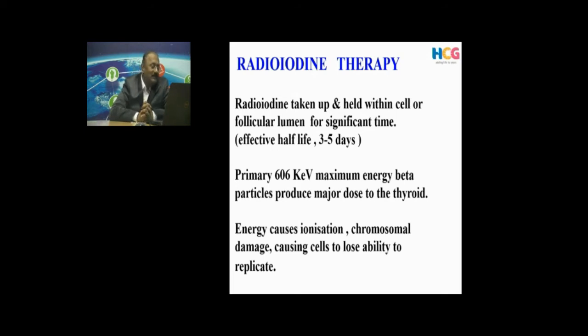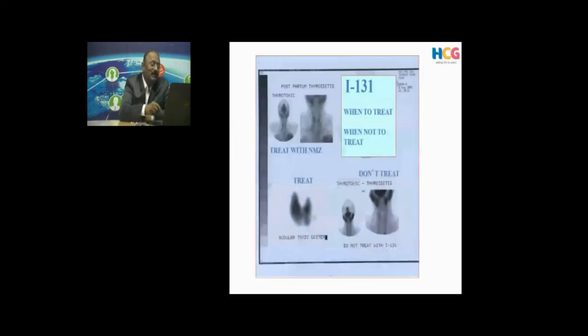And it is very easy to do. Compliance is very good. Before we do iodine 131, we need evidence that there is iodine uptake. So we always do an iodine scan or a technetium scan. So which are the cases? Many times the patients are referred directly to a nuclear medicine specialist to do iodine 131 therapy. None of us will straight away take them for iodine 131 therapy because we need evidence to treat.